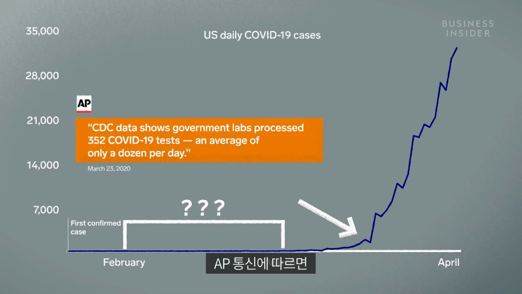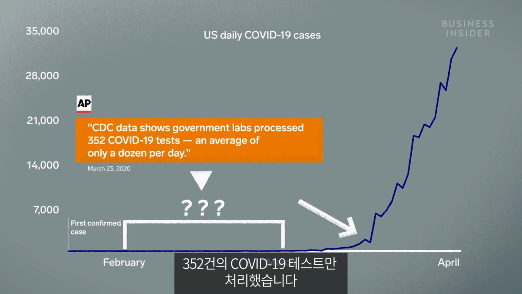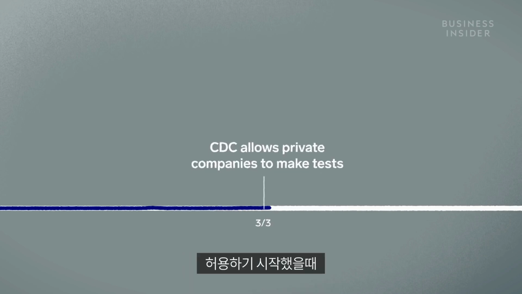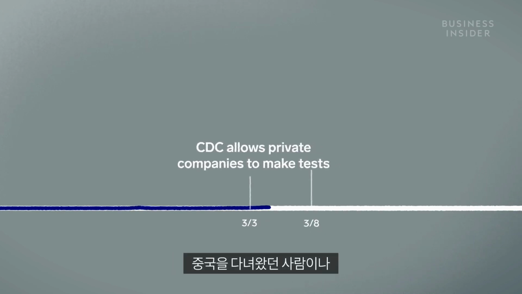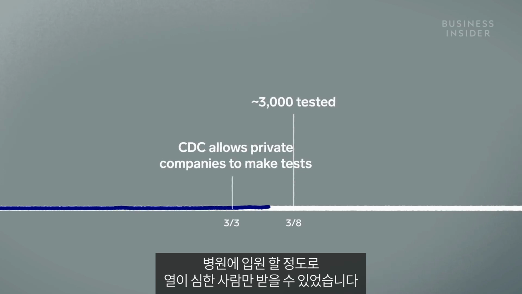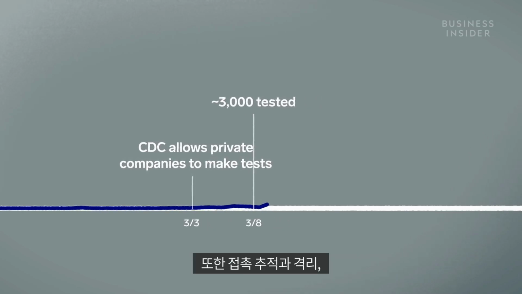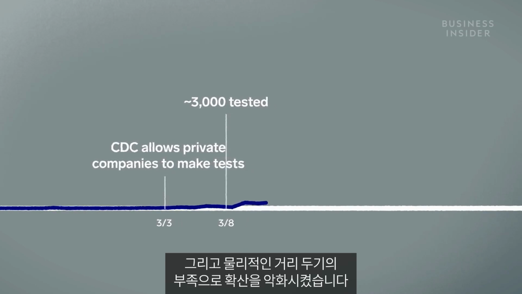According to the Associated Press, US government labs processed only 352 COVID-19 tests in all of February. Testing only ramped up in early March when the CDC started to allow private companies to develop their own tests. But for a while, tests were only available for people who had traveled from China or had a fever severe enough to be hospitalized. And the lack of contact tracing, quarantine, or physical distancing measures exacerbated the spread.